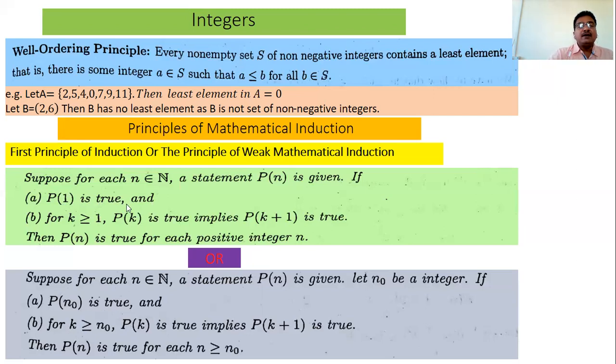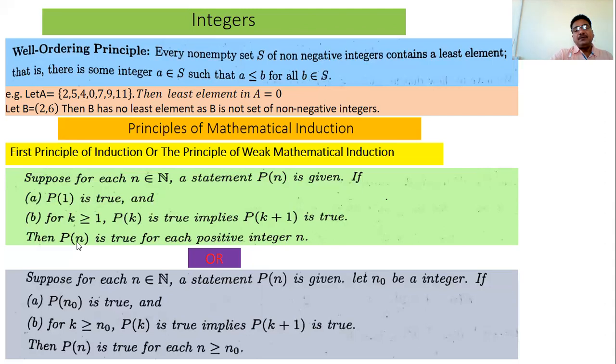Write any one in the exam as the first principle of mathematical induction, or weak principle of mathematical induction. That is, what are the two steps in this first principle? First, show P1 is true, or P2 is true, or P3 is true. And in the second step, assume Pk is true and prove that Pk plus 1 is true.